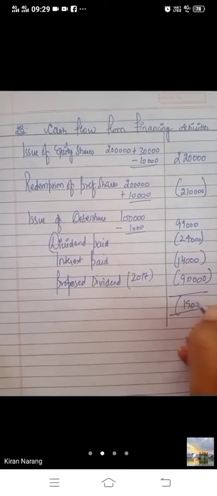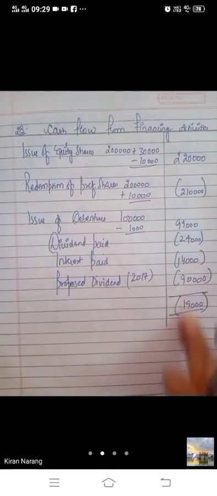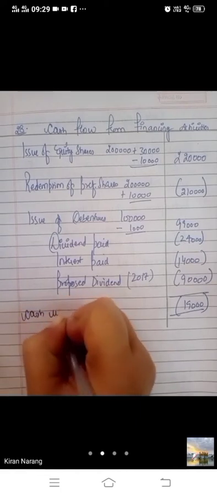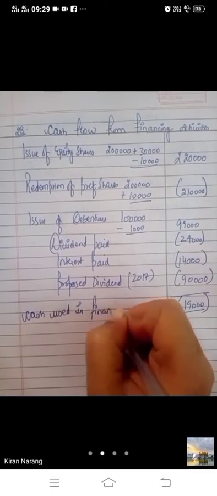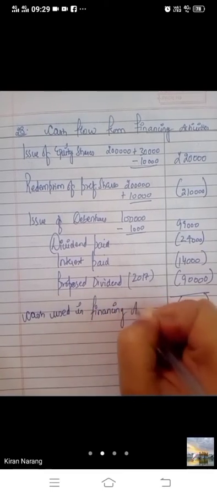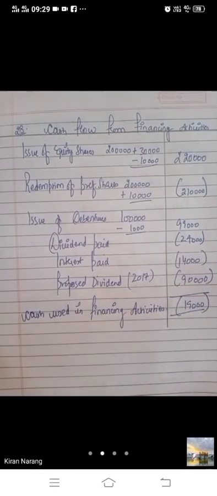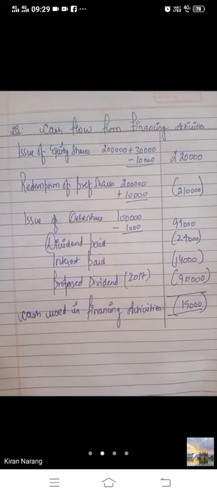Answer is 19,000 minus. It is in bracket. When we have totaled up, it will be written as cash used in financing activities. Any doubt, bache?